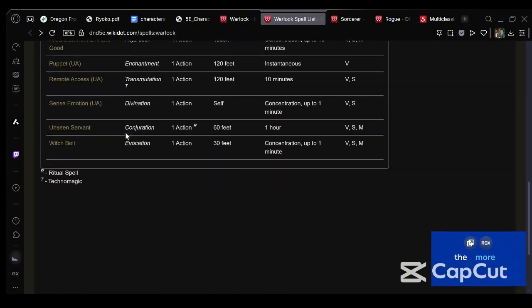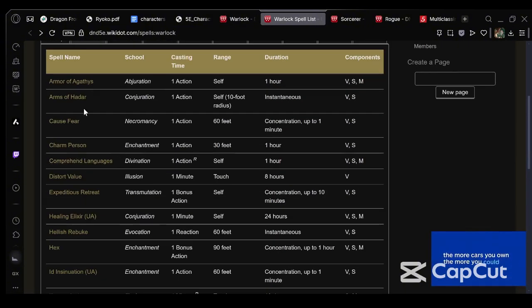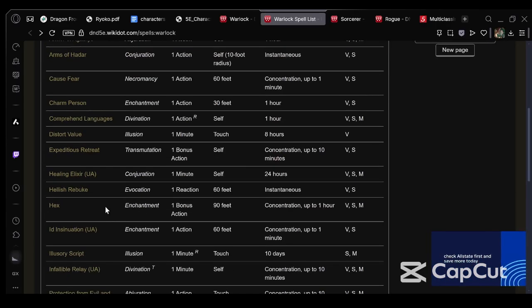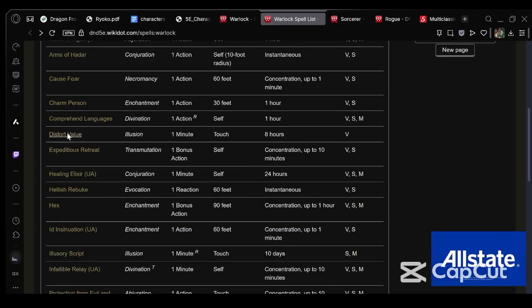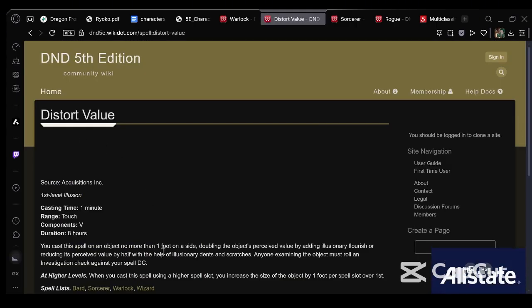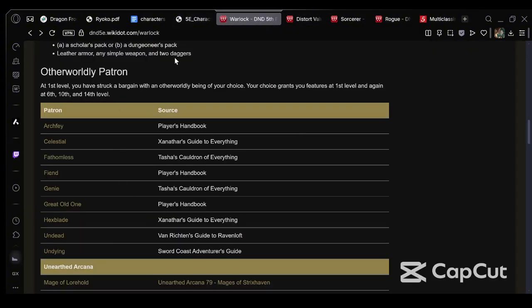Now, what spell do you think you would want to learn that's level 1? Well, it would have to be a spell that you wouldn't want to use all the time, but might come in handy in certain scenarios. I think I'm gonna go with Distort Value, because it's situational, but it might still come in handy. You can easily reflavor that as you being so charismatic and so knowledgeable about the thing you're trying to sell, you're able to disguise it and convince the person it's worth more than it actually is.